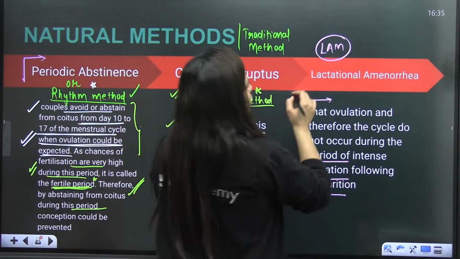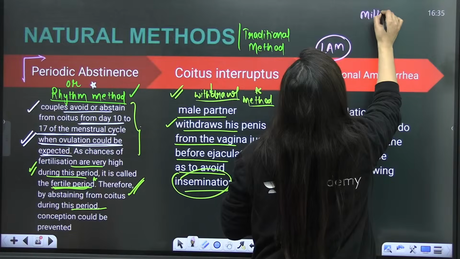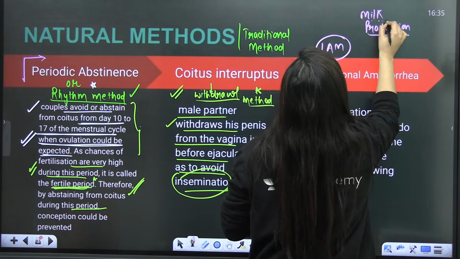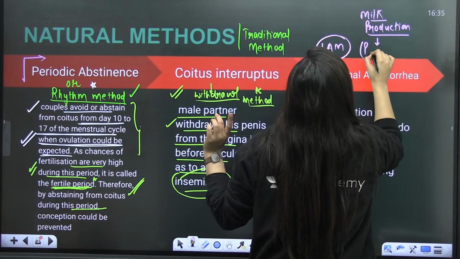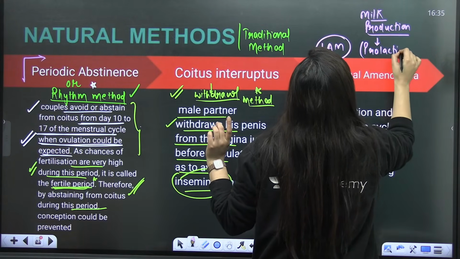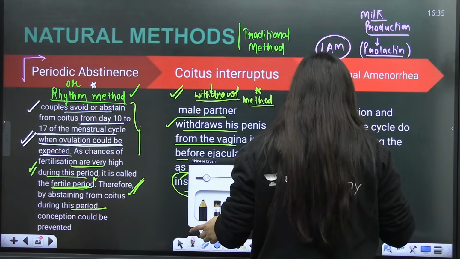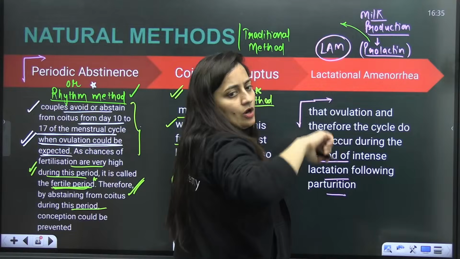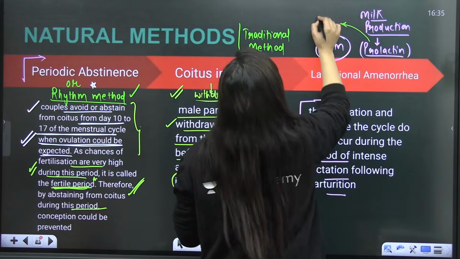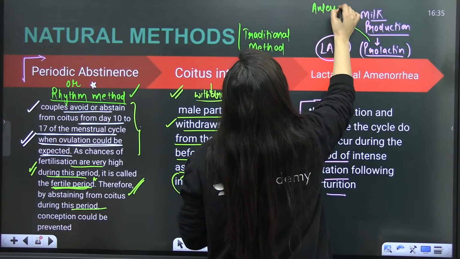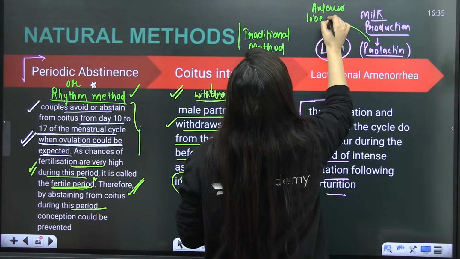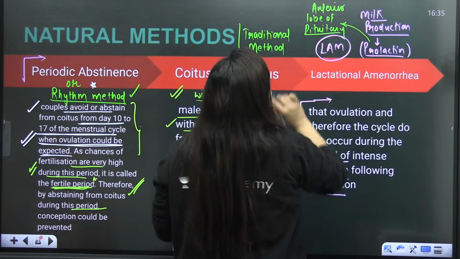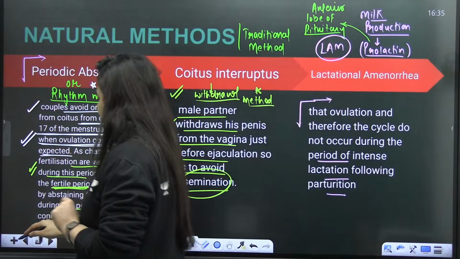During that time, when we talk about milk production, you know it very well, students, that it is done with the help of the hormone prolactin. Am I right? This hormone is responsible for milk production, and it is released from the anterior lobe of the pituitary. If I have to be very specific here,